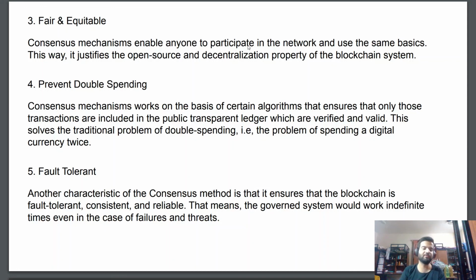So the last principle is fault tolerance. Another characteristic of the consensus method is that it should ensure that a blockchain is fault tolerant, consistent, and reliable. That means the governed system should work indefinitely, even in case of failures and threats. Fault tolerant means that in a centralized network, if a database goes down or the center goes down, it causes a halt in the process. But since we are talking about a decentralized network and we have a number of nodes, even if one or two nodes go down, the system is still working as it was, and it will continue the data flow and everything.